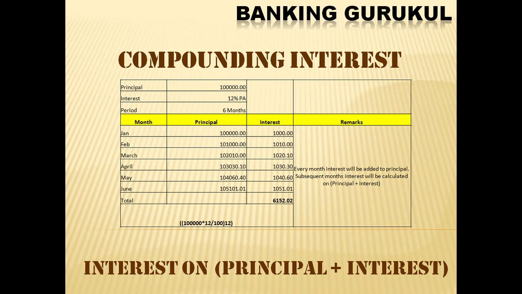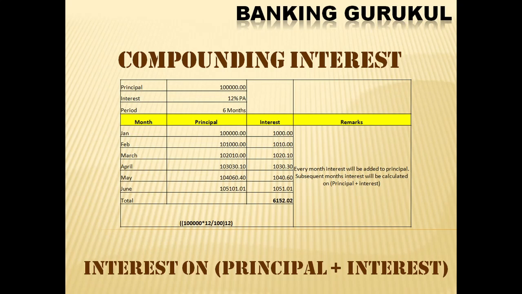Compounding interest means interest is calculated on principal plus interest. So you are getting interest on interest. In this case, the customer will get the total amount after maturity only, because every month you are not taking the interest. Your interest will be added to the principal. Then next month interest will be calculated on the principal plus interest.